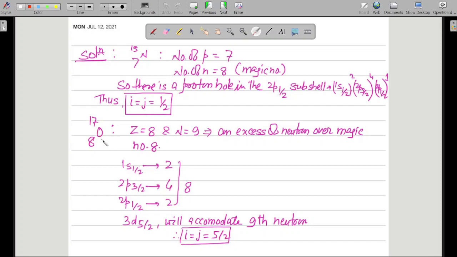And why did it happen? Because the number of nucleon of the other type was 1 more than magic number. That's why it happened. It satisfied that particular condition about which I had already told in the beginning of the video. So I equal to J equal to 5/2. This is the situation which we have with us.